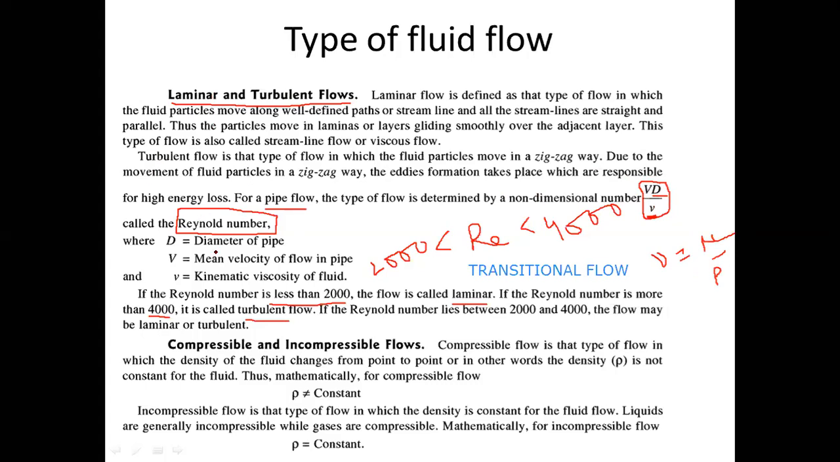Next type of flow is called compressible or incompressible flows. It's a separate branch of fluid mechanics, compressible flows, where we will study supersonic flows, or flow through aeroplanes or rockets. Such types of flows are called compressible flow. Why is it a separate branch? Because in that condition we have some extra variables, some extra parameters for compressible flow.